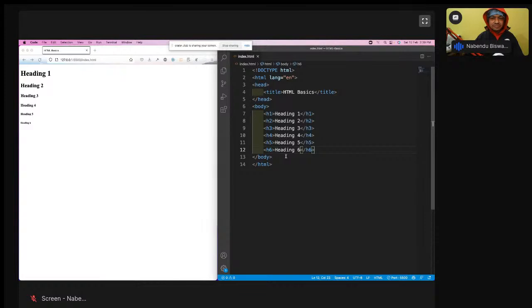So H1 to H6 are there. What are they? They're heading tags. H1 to H6 are heading tags, and you can see the sizes are different. H1, the size is very big. H2 is a bit smaller. H3 is a bit smaller. H4 is a bit smaller. H5 is a bit smaller, and H6 is even smaller.